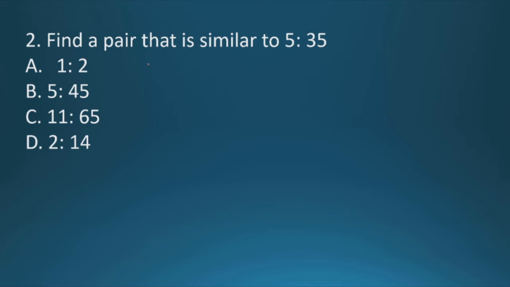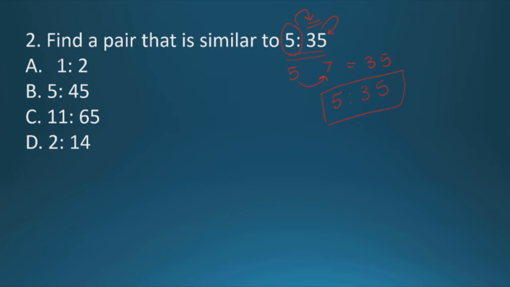Okay, find a pair that is similar to 5 is to 35. Now if you see in this question, 5 is to 35, so 5 is a prime number, and if we multiply 5 with the next prime number, that is 7, it becomes 35. Therefore 5 is to 35. We are multiplying the first number with the next prime number, and this is our answer.